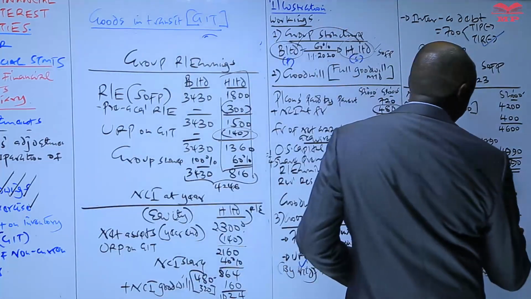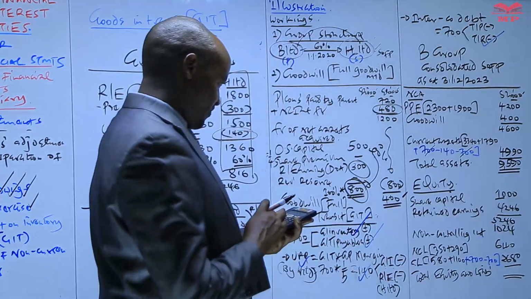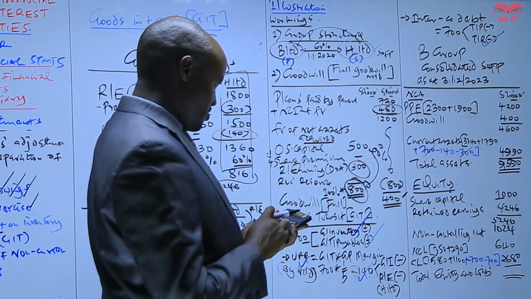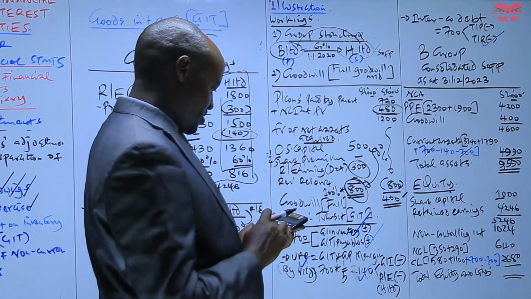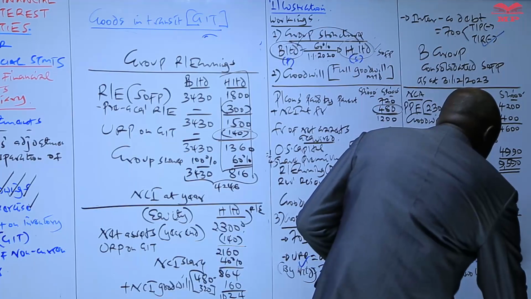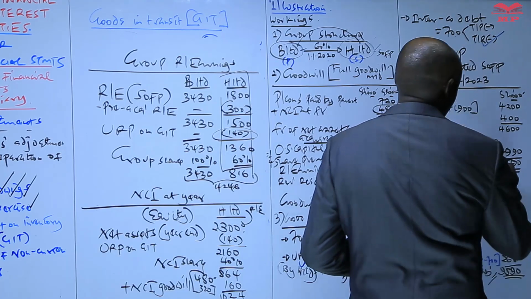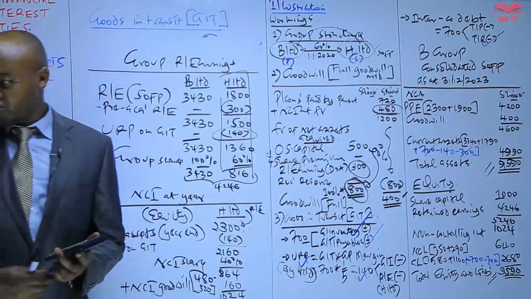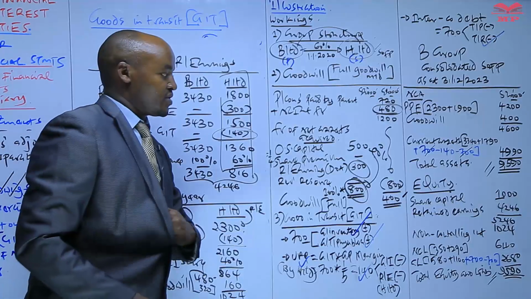So first of all, this will give us 5246. 5246 plus 1024 plus 640 plus 2680, which will give us 9590. Yes. So basically that should be the same as the total asset. So that is it, that is what is required as far as that particular question is concerned.